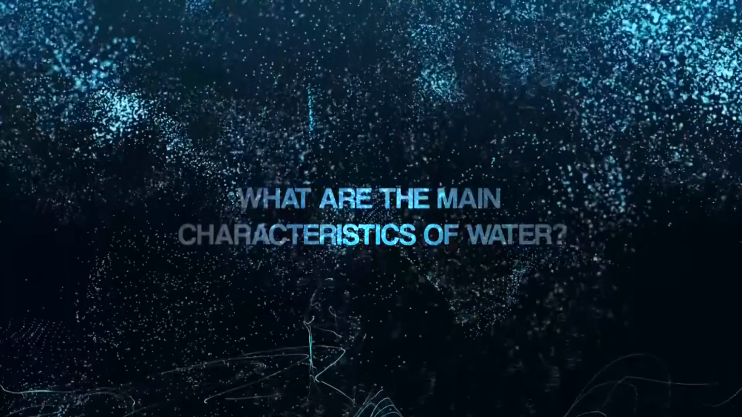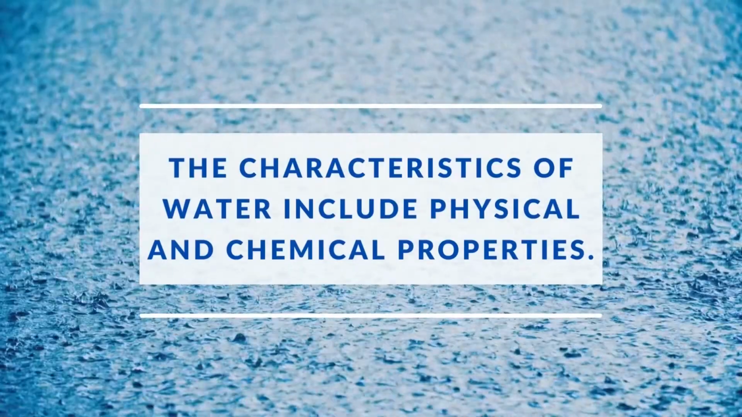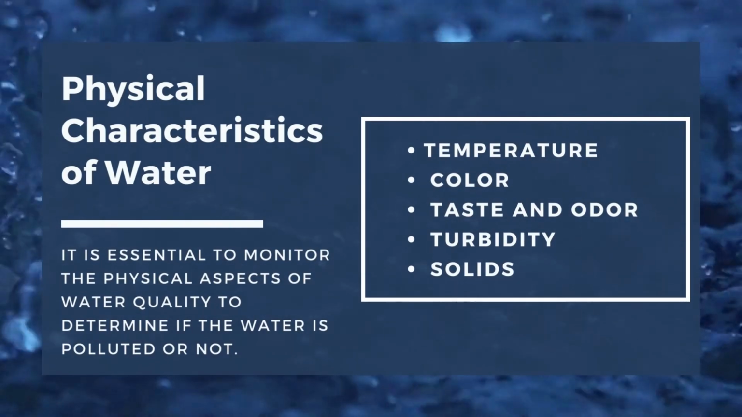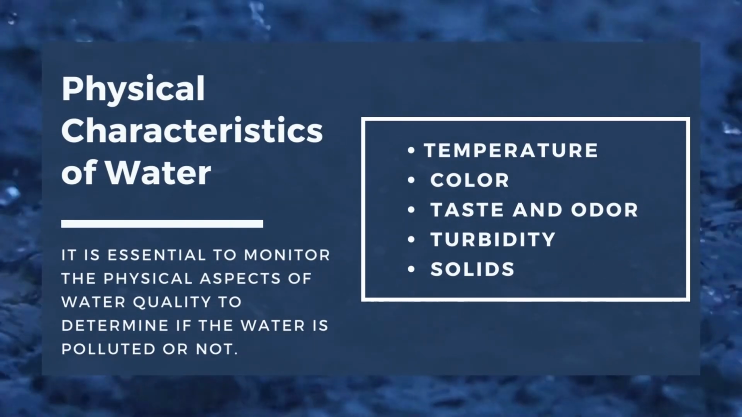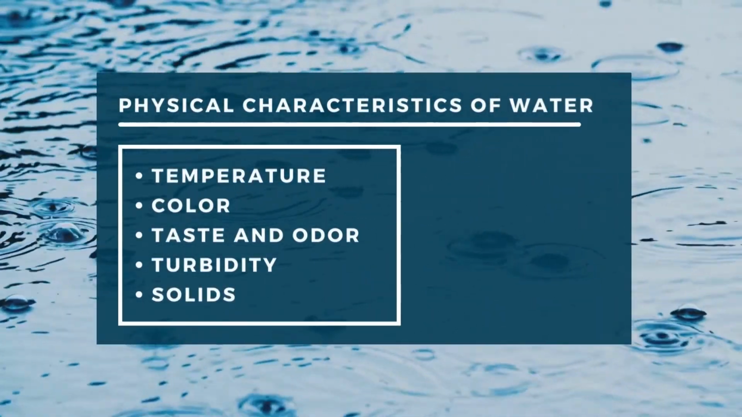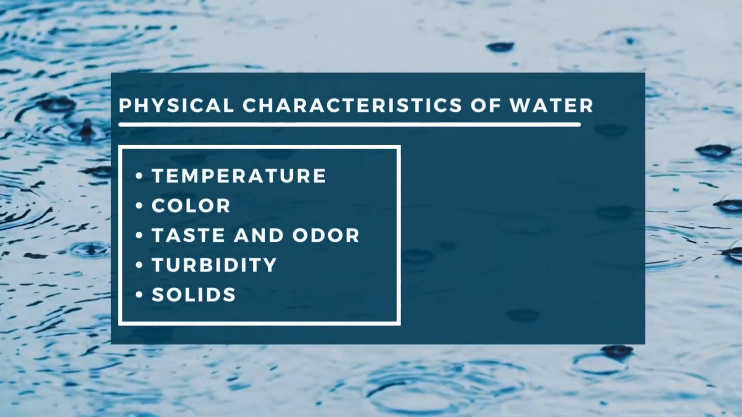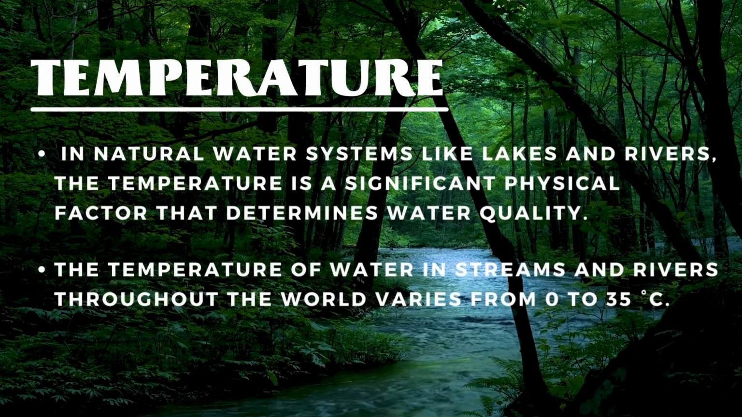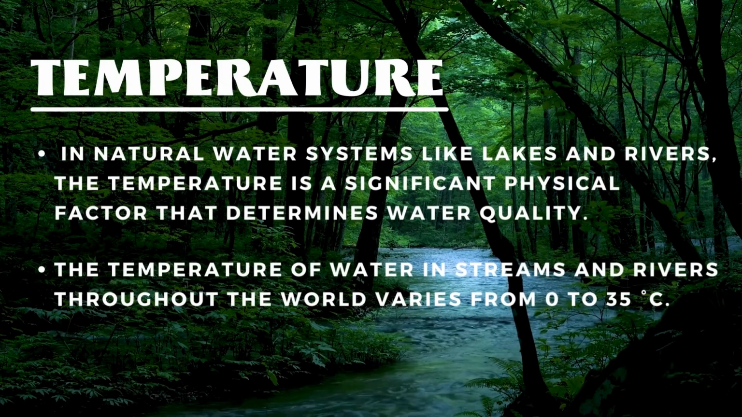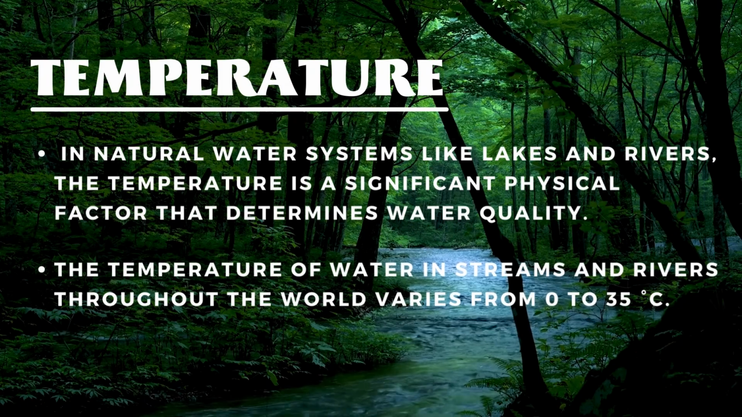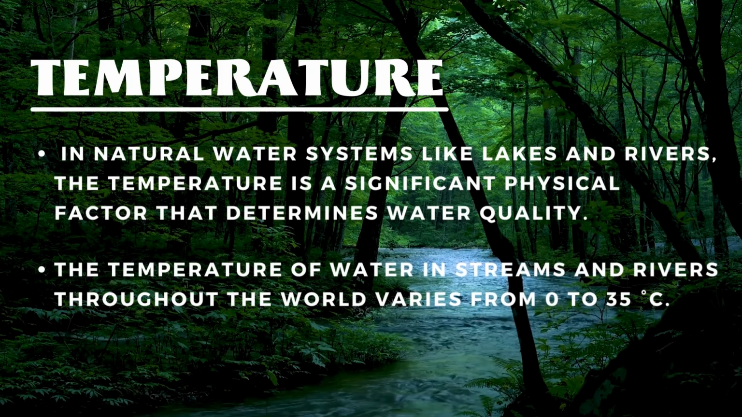What are the main characteristics of water? The characteristics of water include physical and chemical properties. Physical characteristics of water. It is essential to monitor the physical aspects of water quality to determine if the water is polluted or not. Temperature, color, taste and odor, turbidity, and solids are the physical properties and characteristics of water. Temperature. The temperature is not directly used to evaluate whether water is drinkable or not. However, in natural water systems like lakes and rivers, the temperature is a significant physical factor that determines water quality.